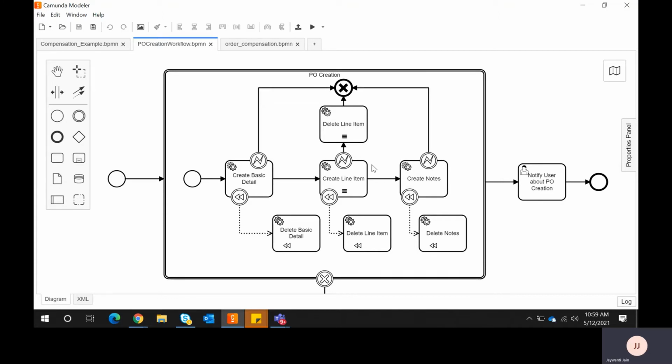Compensation is nothing but a way to undo a previous transaction. If any error happens, we can undo it using compensation. Camunda provides a very good feature to support compensations.